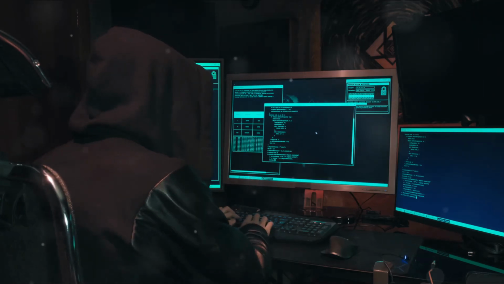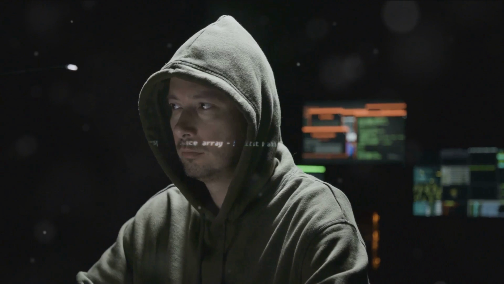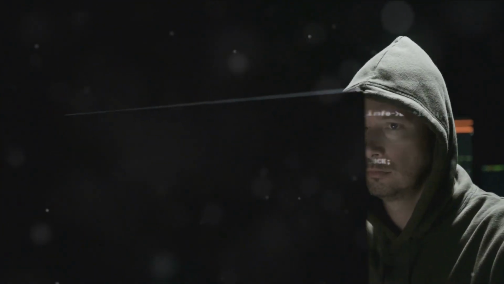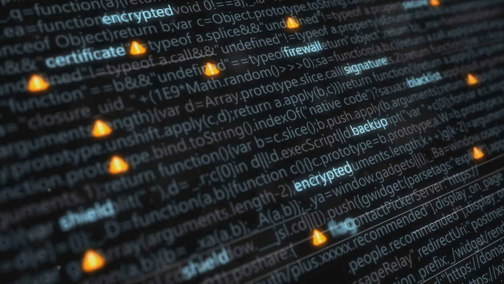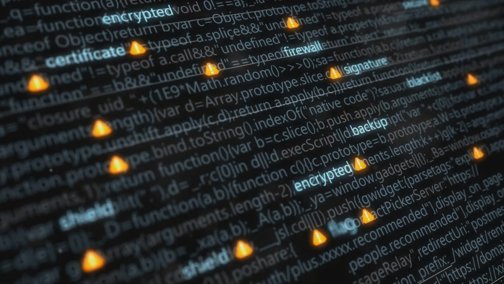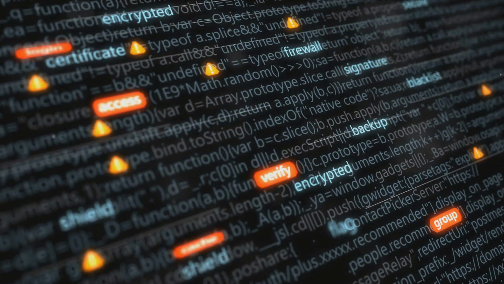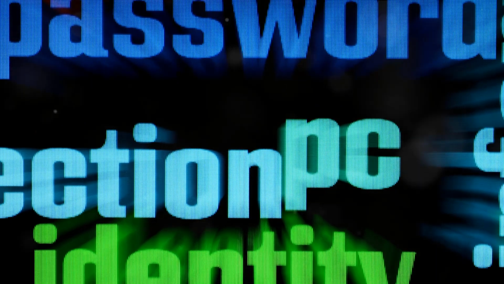But wait, there's more. We'll also cover the basics of Linux and the Linux terminal, essential for any aspiring hacker. Plus, you'll dive into networking protocols, combining programming knowledge with ethical hacking techniques to adapt to any situation. Next, you'll unleash your skills on web applications, from using Burp Suite for web application pen testing, to exploring directory traversal attacks and exploiting server-side request forgery, SSRF. This module will sharpen your abilities to detect and exploit vulnerabilities in web applications.